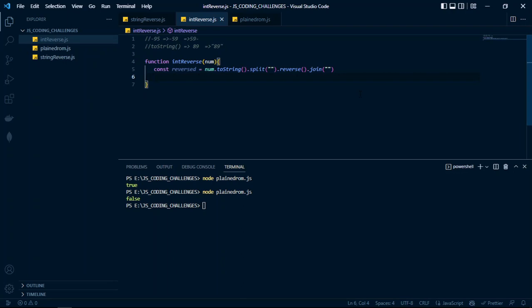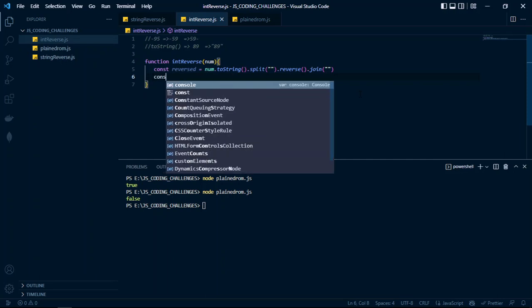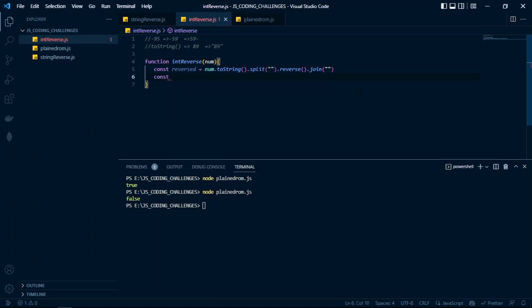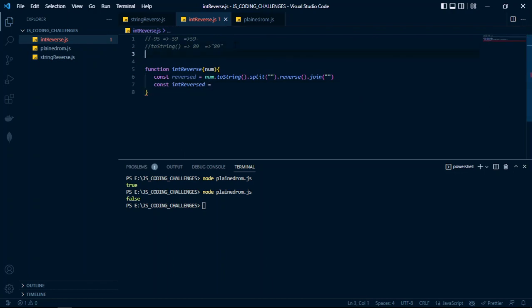So we're going to create another variable, let's call it const intReversed, is equal to. There is another method called parseInt.